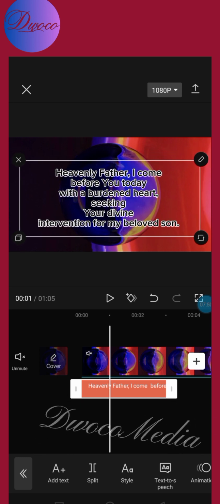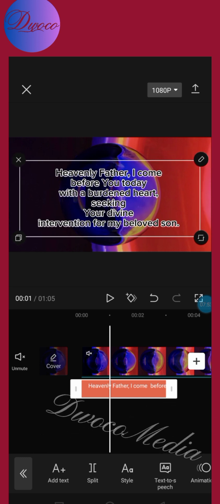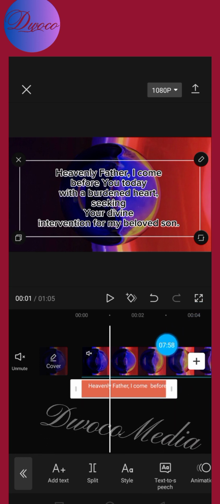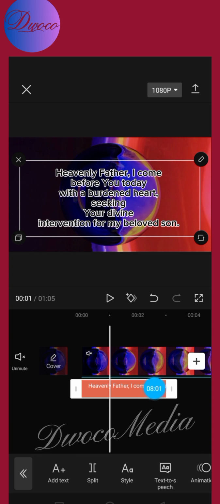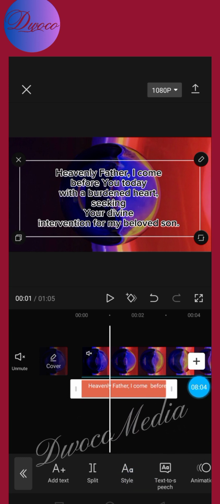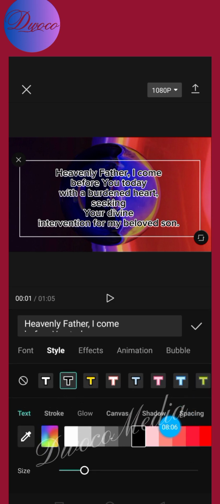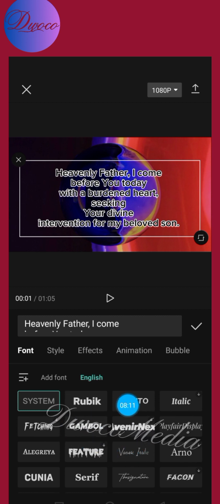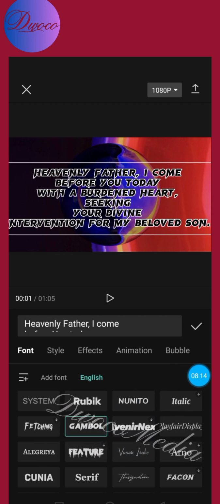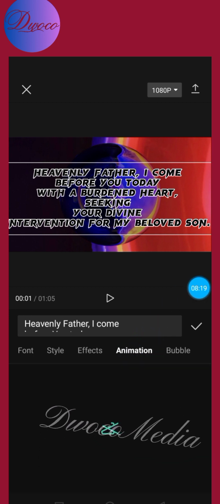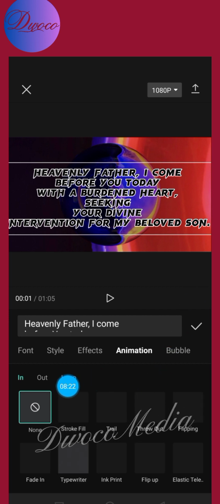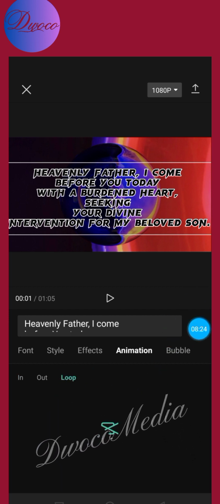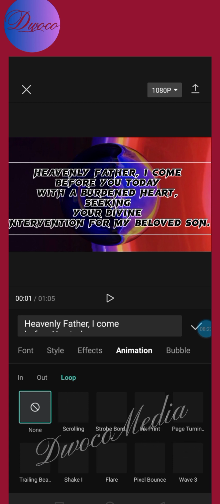All right, then if you don't want this font, you can work on your font, okay? So what I'm going to do, I'm not going to show you everything. I just want to do this, and then by the time I'm done, I'm going to show you. But let me use this one to show you every step, right? So what I'm going to do again, click on the head, then click on style. If you don't want that font, you can change the font. Okay, let's go to fonts and change the font to this Gumball. Everything will be capital letters. And then I'm going to go to animation. If you go to animation, you're going to see loop. Click on loop. And then on loop, you're going to see different formats of them.